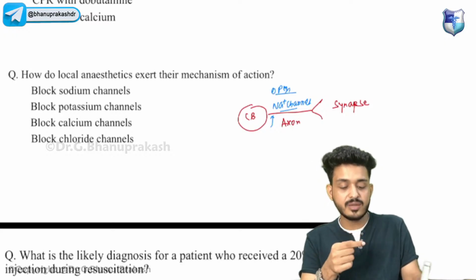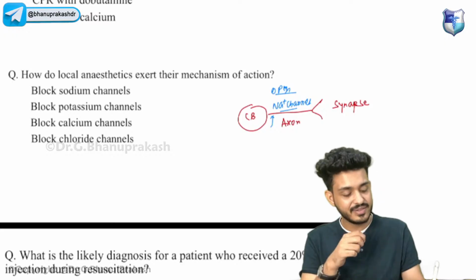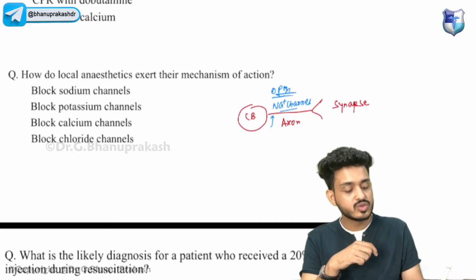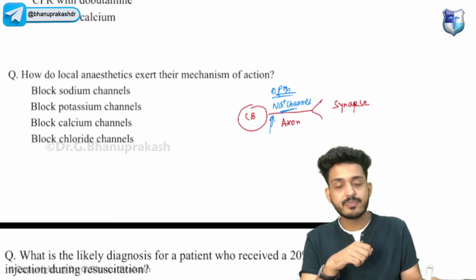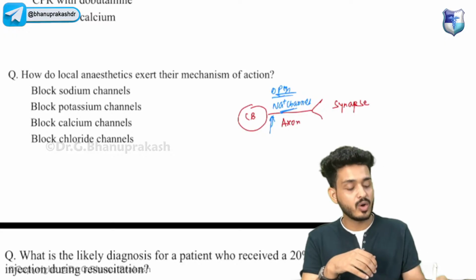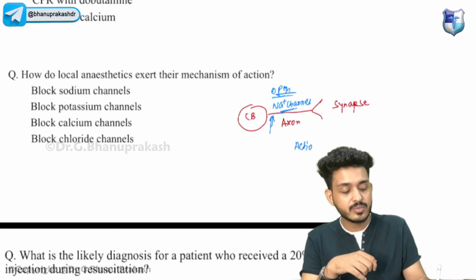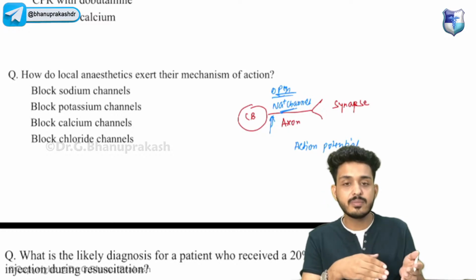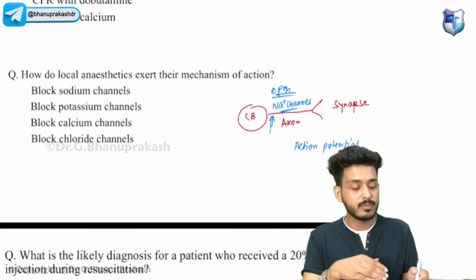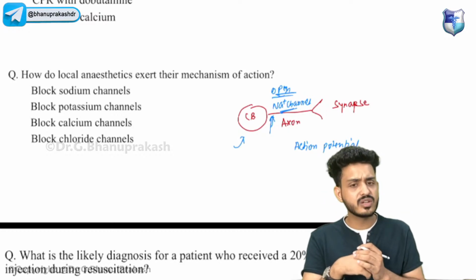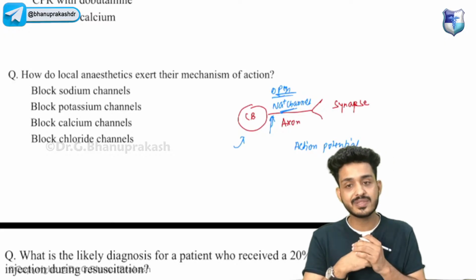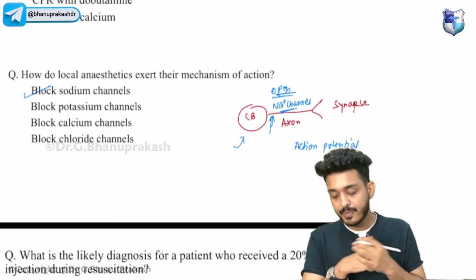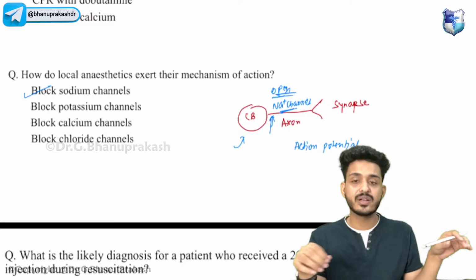They will just block the open type of sodium channel. Okay, so what will happen if the sodium channels are blocked? That means there will be no action potential. Action potential will be stopped because sodium channels are already blocked. If action potential is stopped, what will happen? Is there any transmission of impulse? No sir, there will be no transmission of impulse, so there will be no movement of the impulse, right?